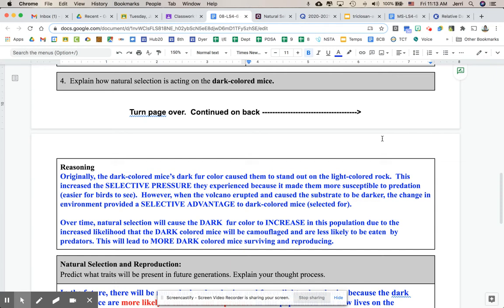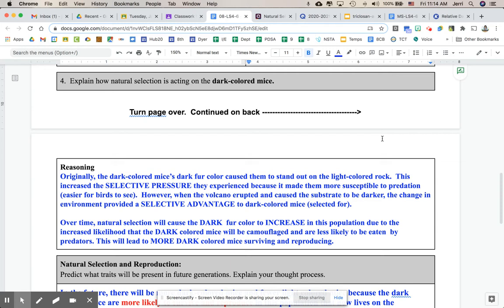So that gives us selective pressure against the dark-colored mice. It increased the selective pressure they experienced because it made them more susceptible to predation. So it was easier for birds or other predators to see them. However, when the volcano erupted and caused the substrate to be darker, the change in environment then provided a selective advantage to the dark-colored mice.